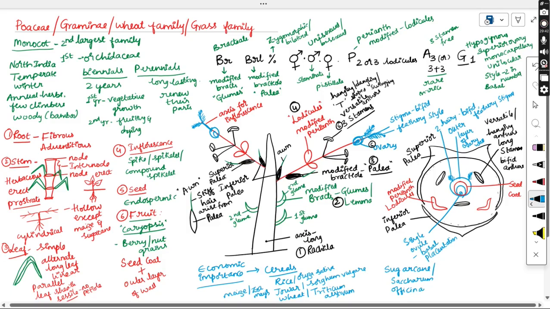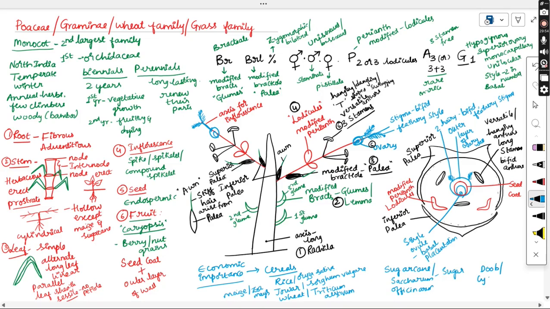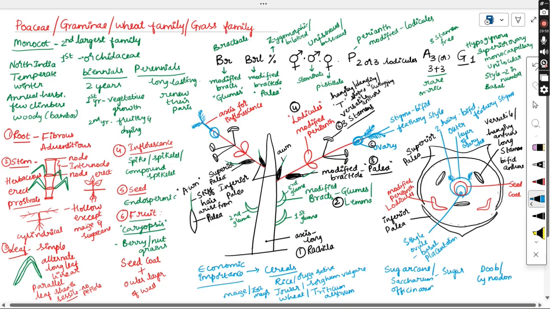So from this we can extract the sugar, which belongs to the same Poaceae family. And this family also contains ornamental plants, that is doob, or Cynodon dactylon. So Cynodon dactylon is an ornamental plant.